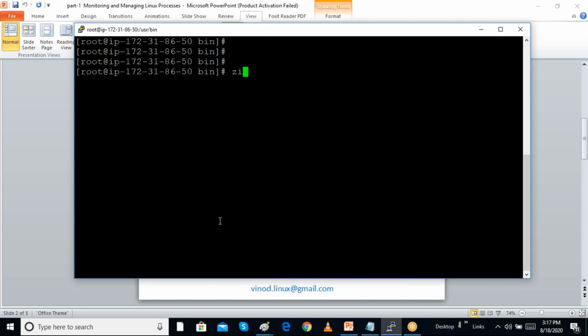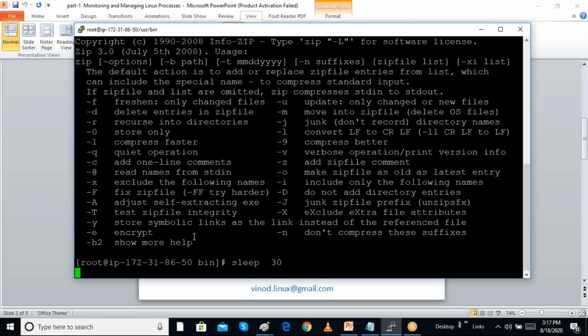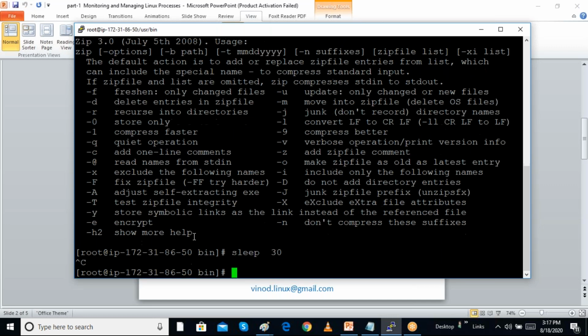Whenever any program is run, suppose I give a command, sleep 30 seconds. This is a sleeping command, so it will become a process. I press Ctrl+C. This way we can see the process.